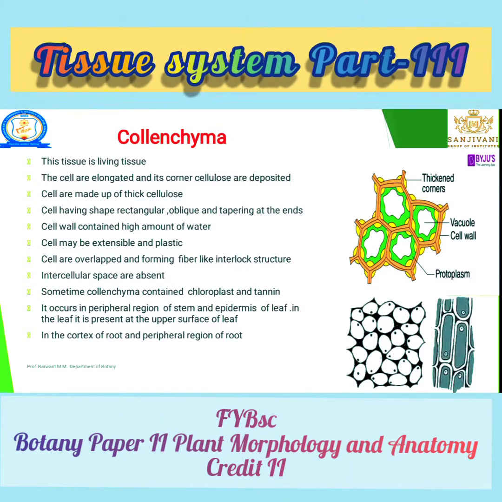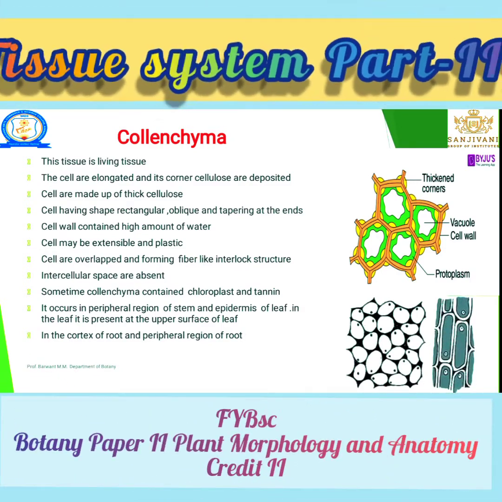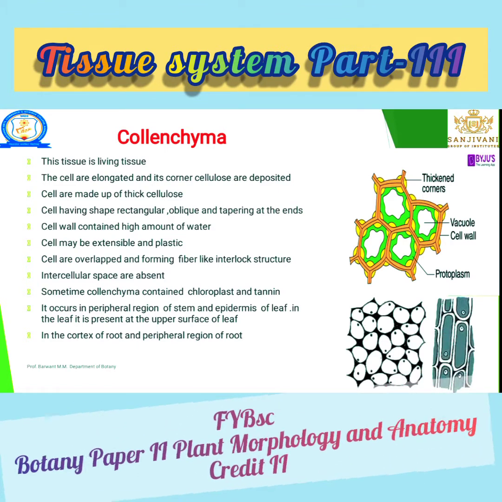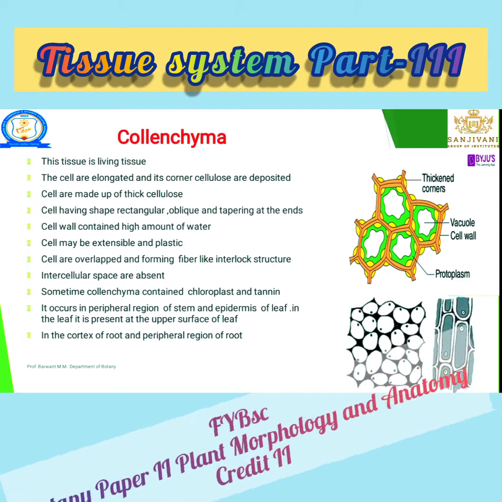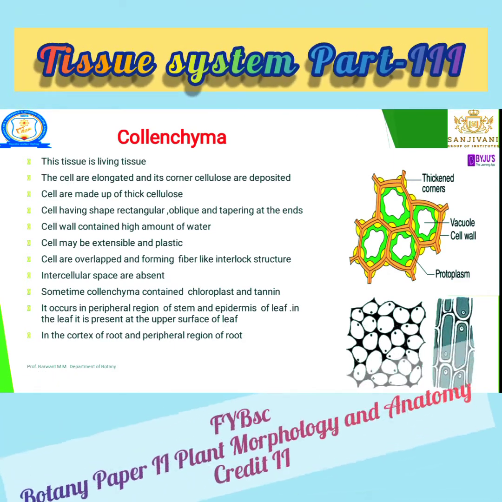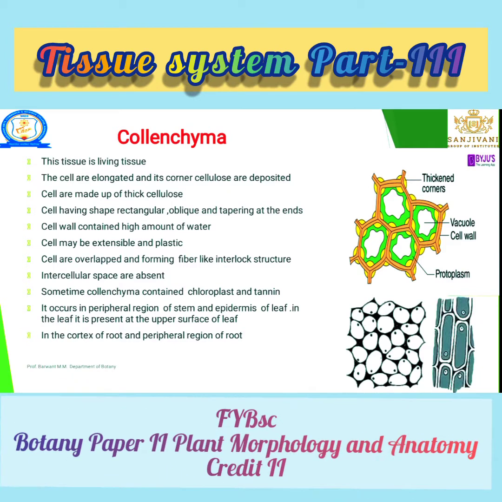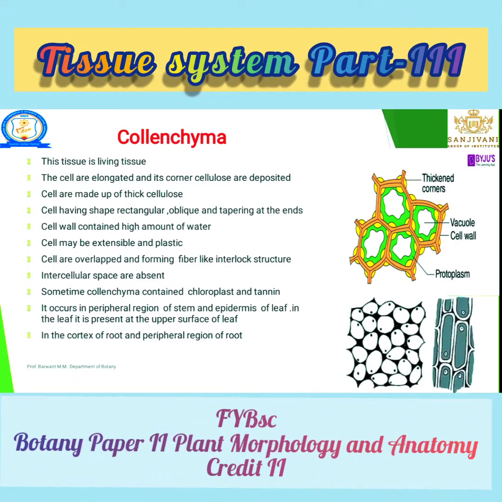In this figure we cannot see the intercellular space. Why? Because the cells overlap each other, forming an interlocking fiber-like structure, due to which intercellular spaces are absent.